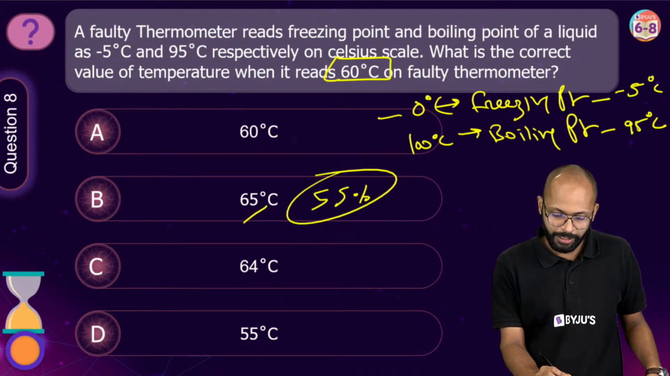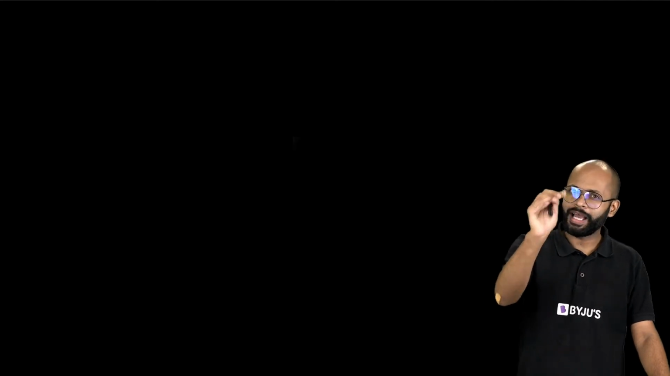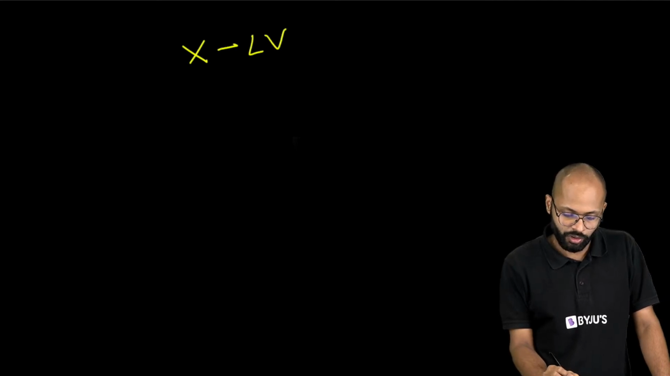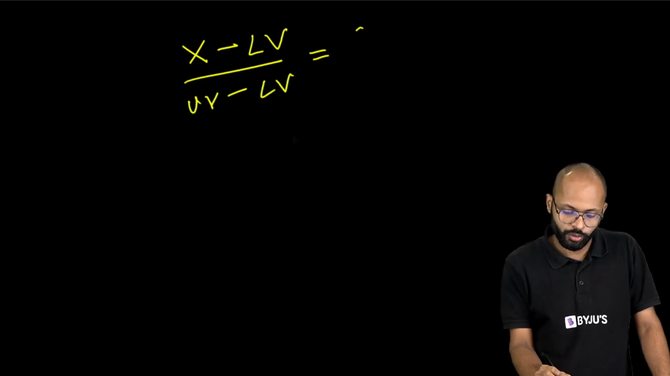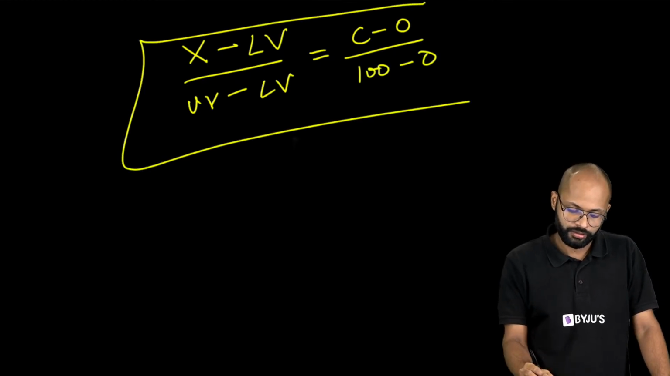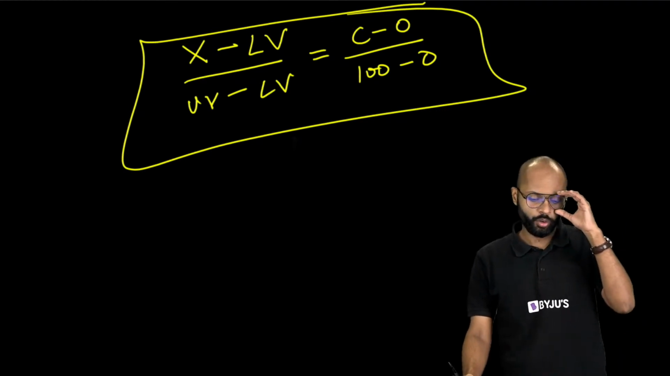इस 0 को बोलते हैं हम the lower value. 100 को बोलते हैं upper value. ठीक है? एक फॉर्मूला भी है, एक बड़ा सिंपल सा फॉर्मूला है, लेकिन I am happy that you solved this with logic. एक फॉर्मूला क्या बोलता है कि x minus lower value upon upper value minus lower value is equal to c minus 0 upon 100 minus 0.